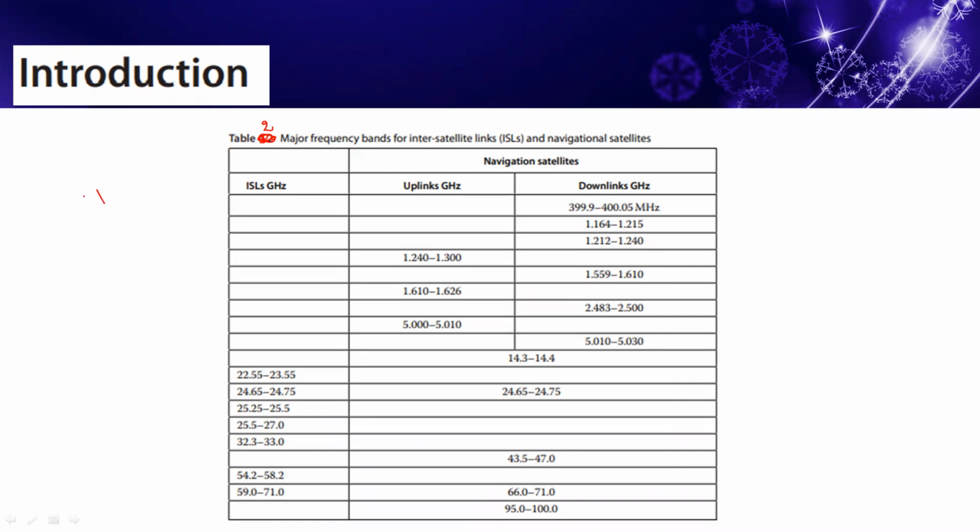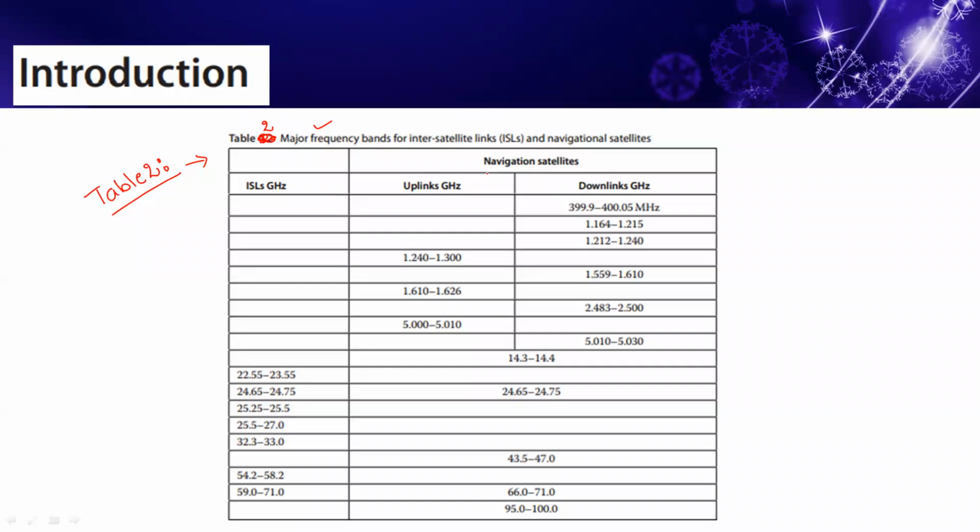This is table number 2, just for knowledge purposes. Major frequency bands for inter-satellite links and navigational satellites.